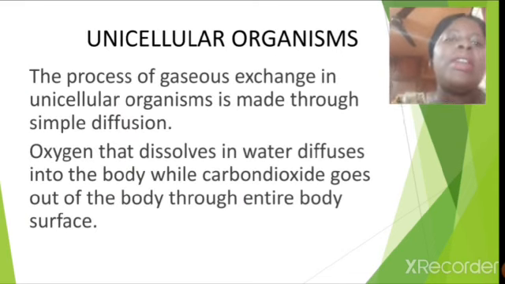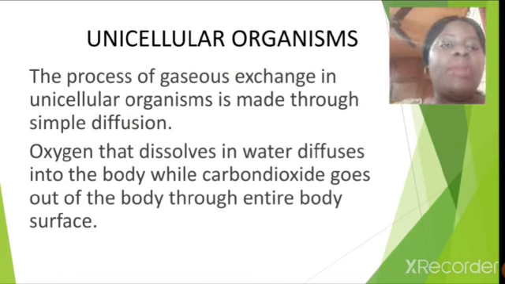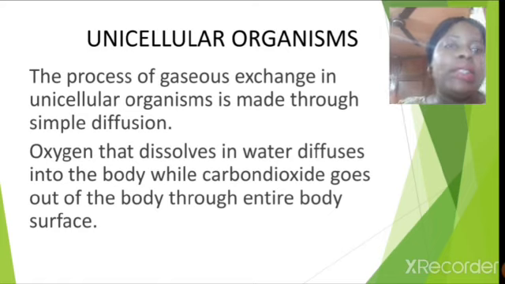The process of respiration in unicellular organisms is the process of gaseous exchange, which is made possible by simple diffusion. We've defined diffusion in the keywords. And how does this happen? The oxygen that is dissolved in water diffuses into the body of unicellular organisms like amoeba, paramecium, and other aquatic organisms, while the carbon dioxide goes out of the body through the entire body surface.